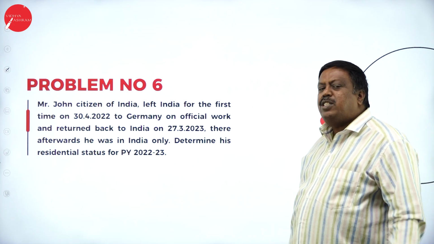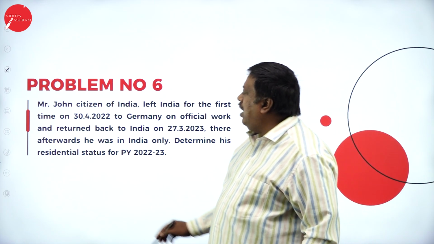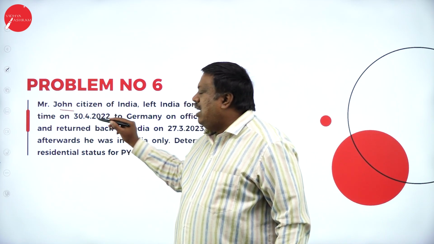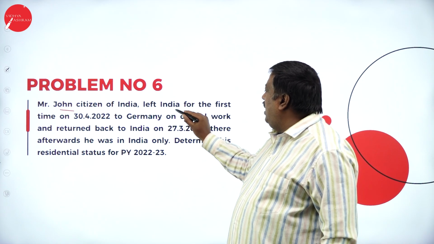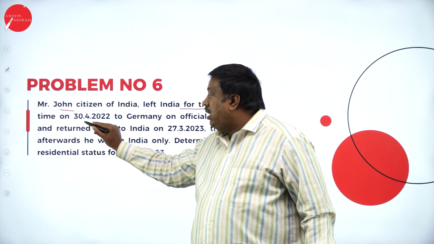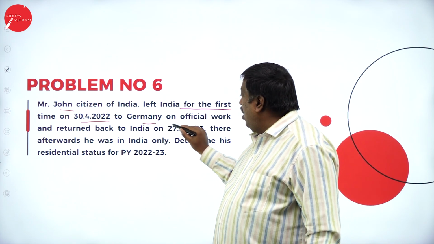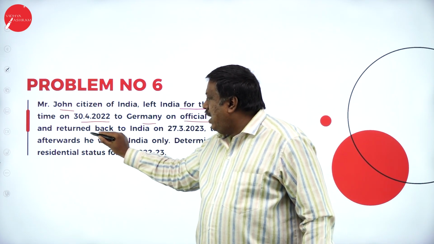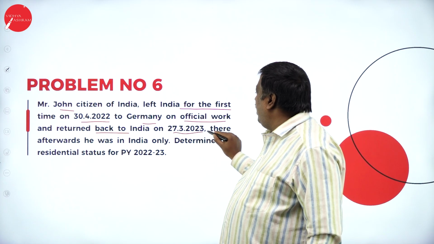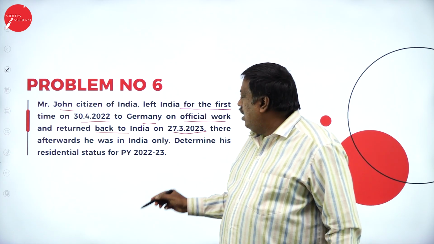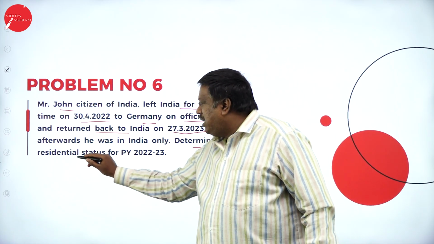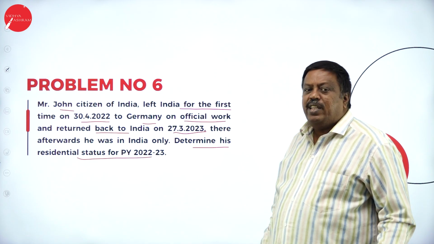Problem number 6. Mr. John, citizen of India. My name is Mr. John. I left India for the first time on 30th April 2022 to Germany on official work, and I returned back to India on 27th March 2023. So what is my residential status for 2022-23?